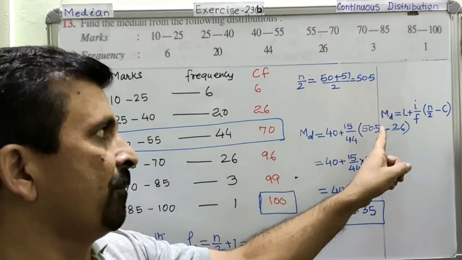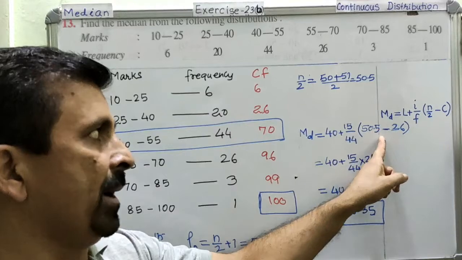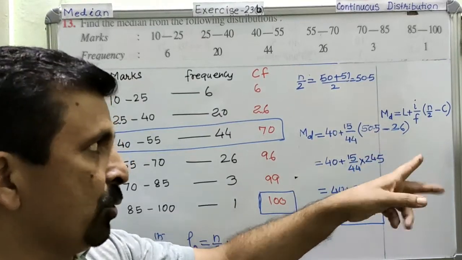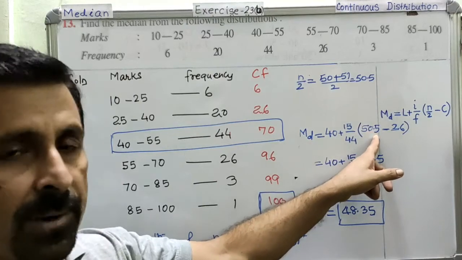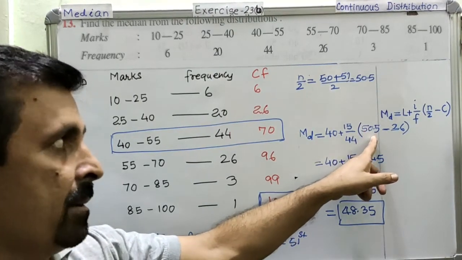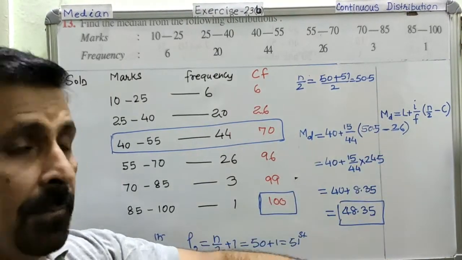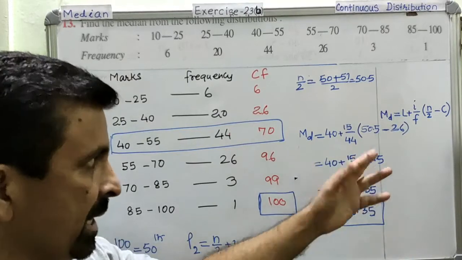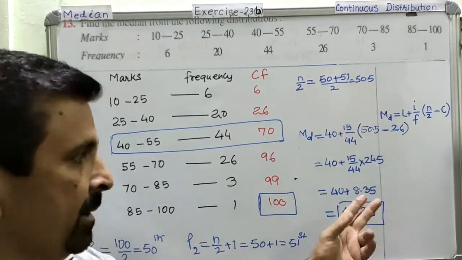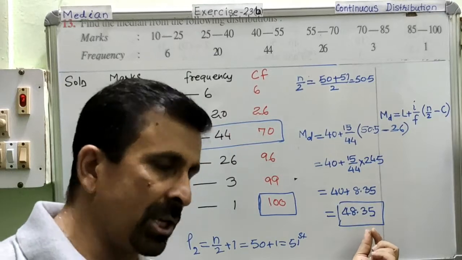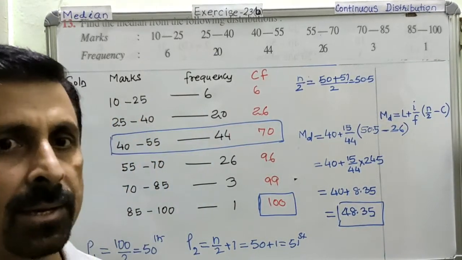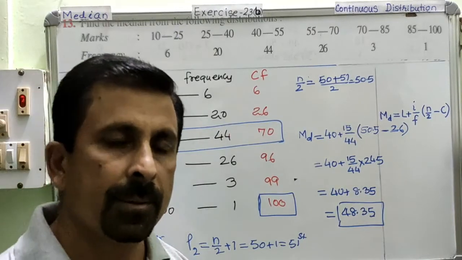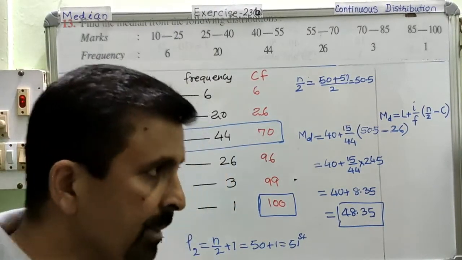But here in my case, because I have calculated two positions, I got the value of n over 2 as 50.5. So if you do it by two different methods, you get two different answers because of this small difference. One time you get 50 and next time you get 50.5. So obviously, there will be some change in the final answer. But please remember that both the answers are correct. Am I very clear?